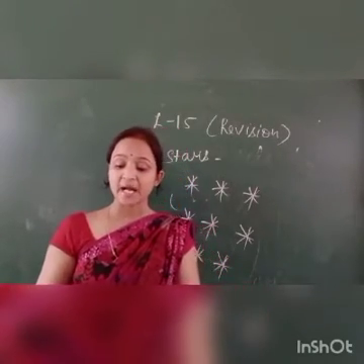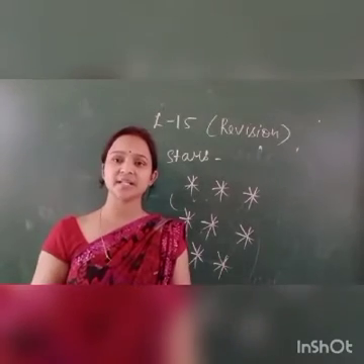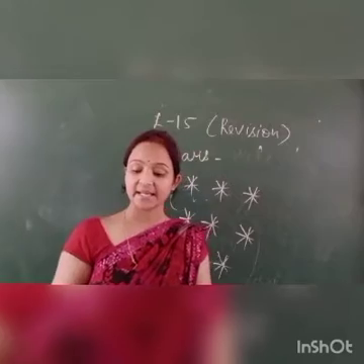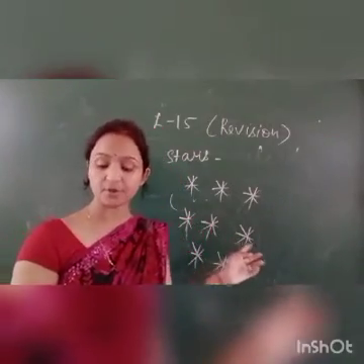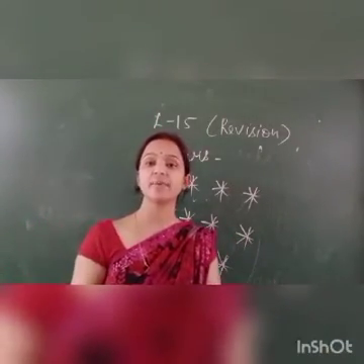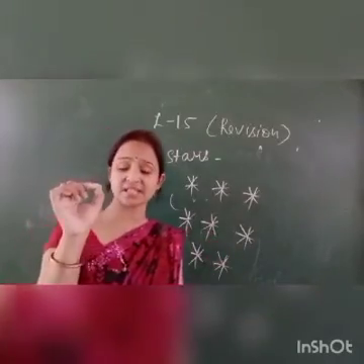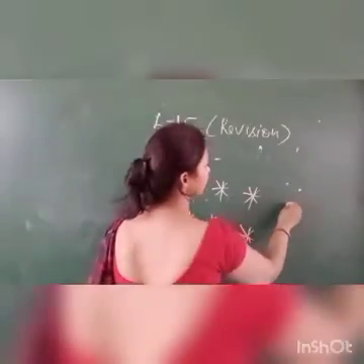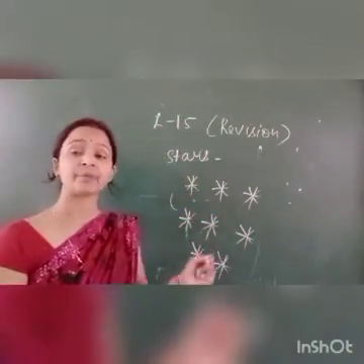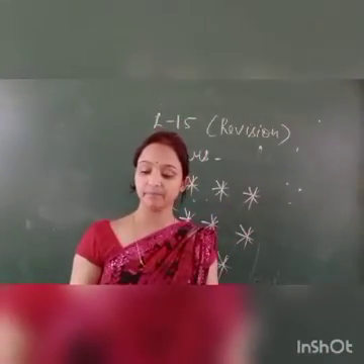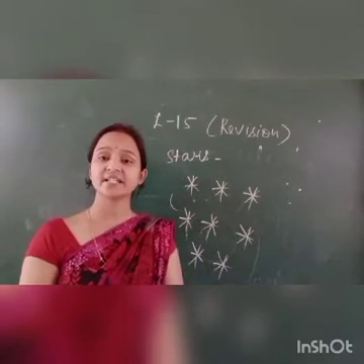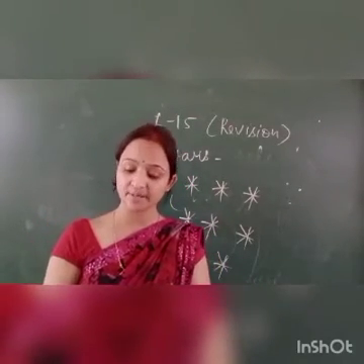And stars are very large in size. They look small because they are very far away from us. That's why they look just like a dot. When you see from here, it looks just like a dot. But it is very large in size, and it looks very small because it is very far away from here.